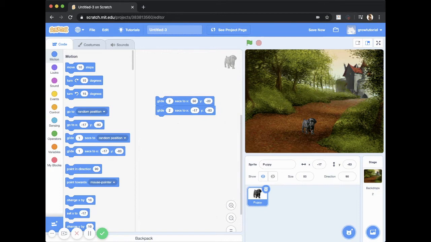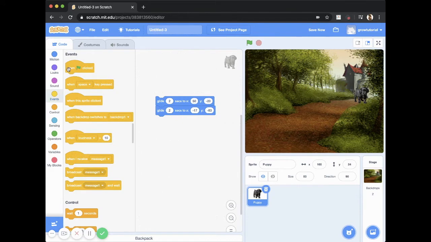Now, instead of always bringing him to that point, I want him to always start at that point. So I go to Events, and I select this code, which says whenever this flag is clicked, which is basically when we want the code to start, this is what I want it to do. So if I click Go, the code is working. But I always want him to start at that point.